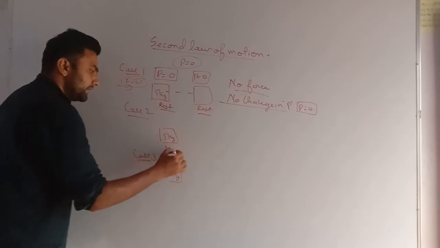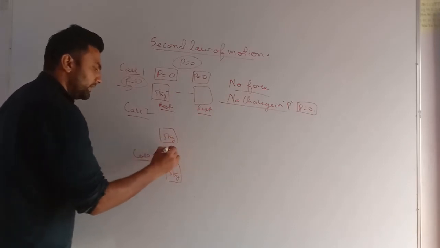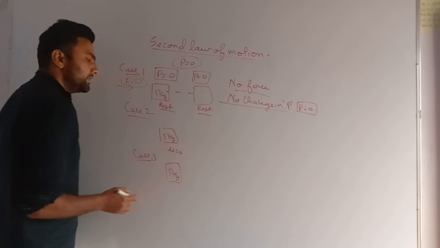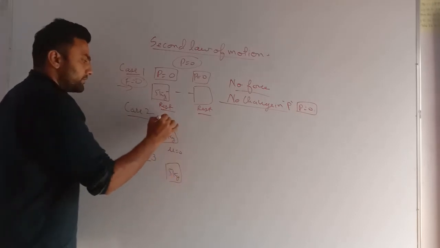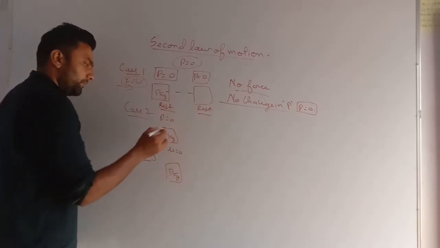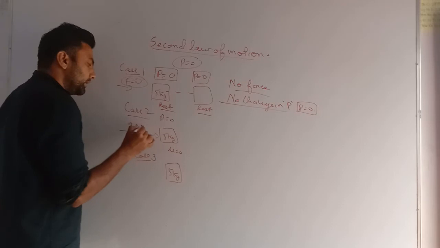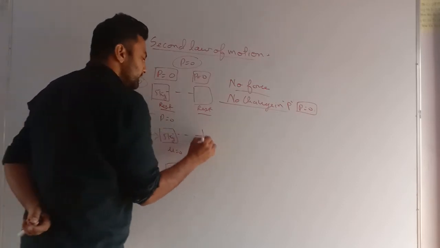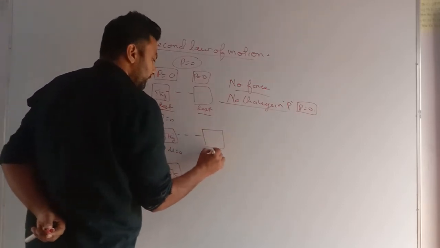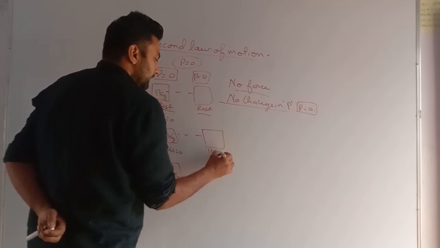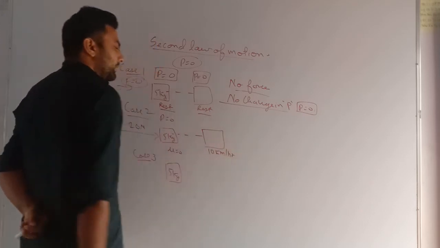This has initial velocity 0. As it has velocity 0, the momentum here is 0. Then I applied a force of 20 Newton. When I applied the force, it got a speed of 10 km per hour.